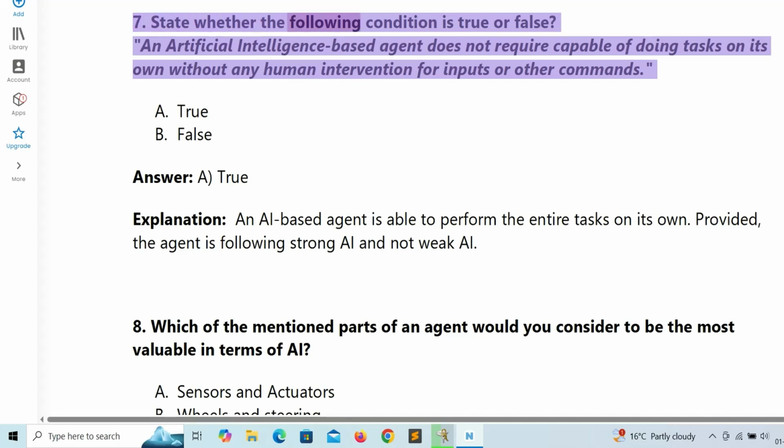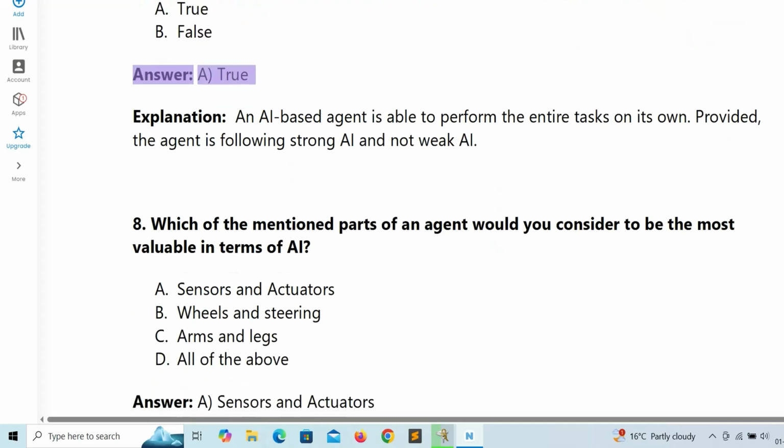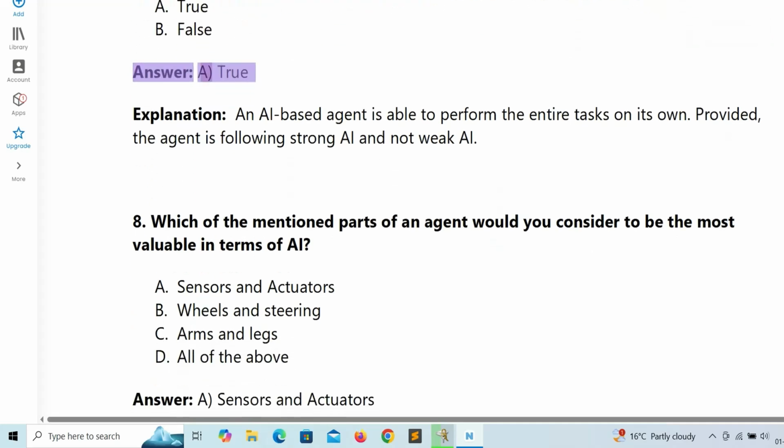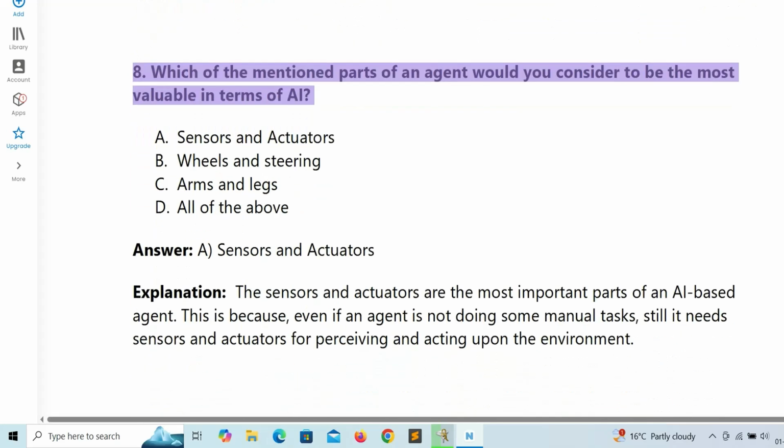7. State whether the following condition is true or false. An artificial intelligence-based agent is capable of doing tasks on its own without any human intervention for inputs or other commands. A. True. B. False. Answer: A. True. Explanation: an AI-based agent is able to perform the entire tasks on its own, provided the agent is following strong AI and not weak AI.